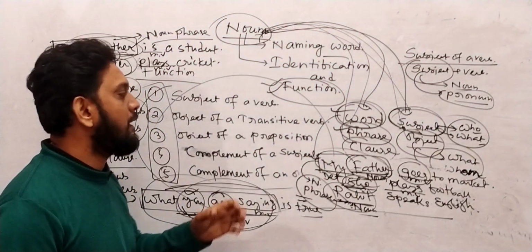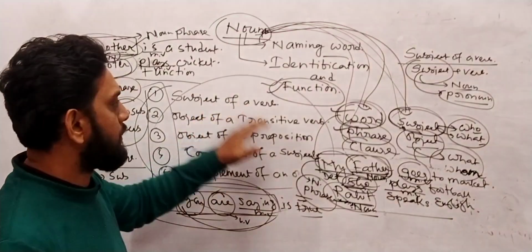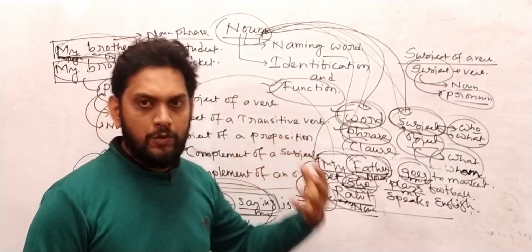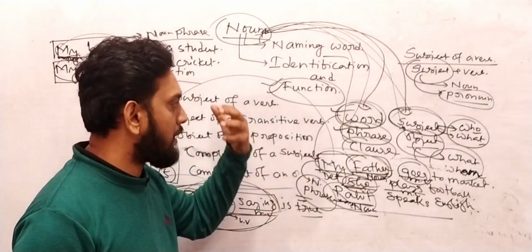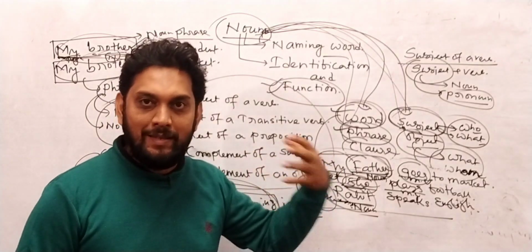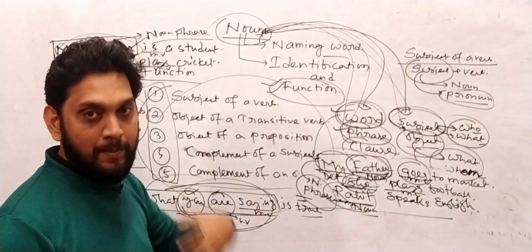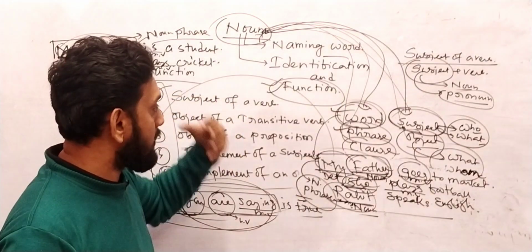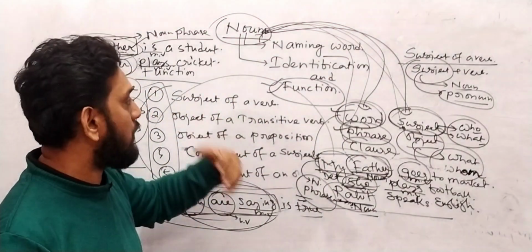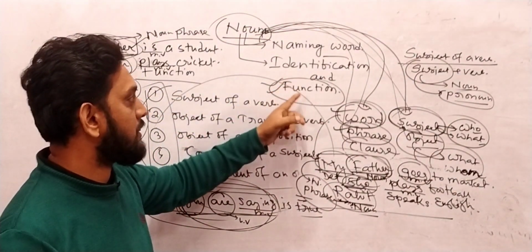That's very important, and whenever you understand this concept, then you can easily find where the subject is located in a sentence. That's a very important part and parcel of understanding the identification of the function of a noun.